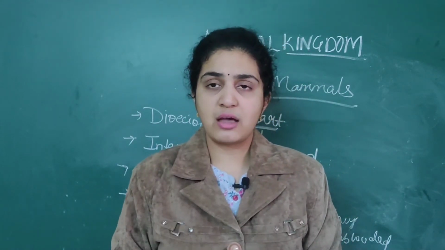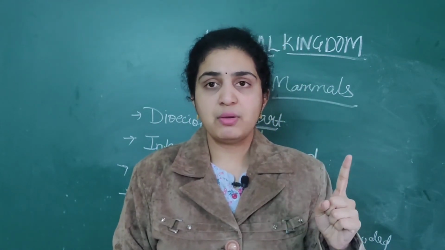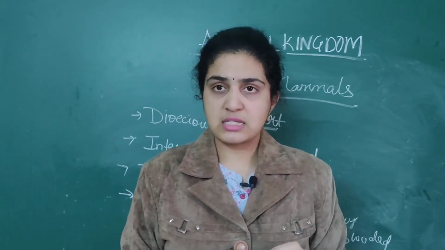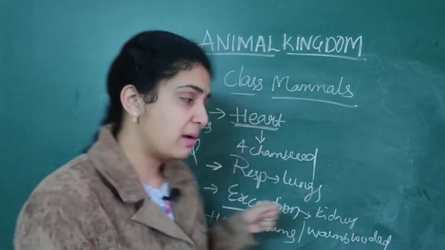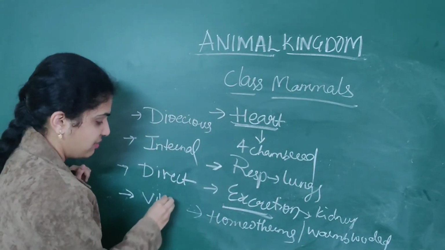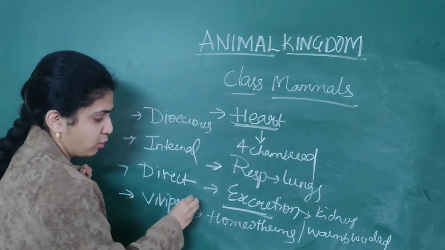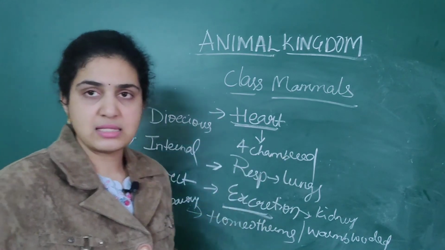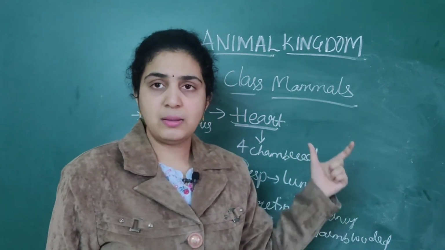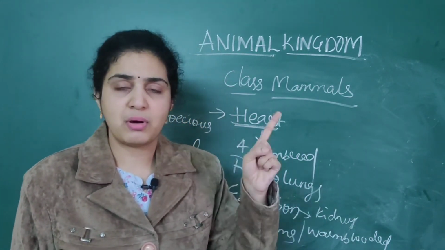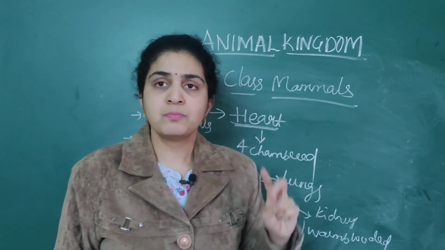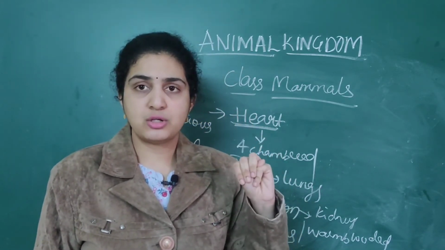Till now, which are the viviparous organisms we have seen? Only Chondrichthyes is viviparous. Next it comes to mammals. All are viviparous except one organism that I will tell you in the examples. So these are the important points that you should remember. Don't get so much confused. Only 3 important points that you should remember.